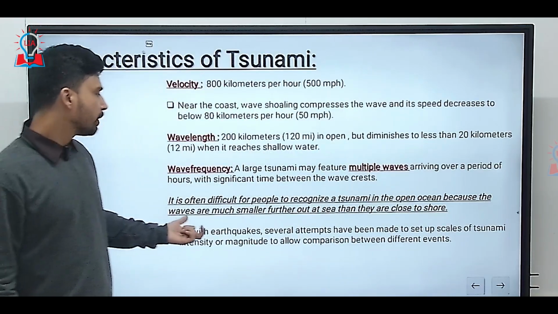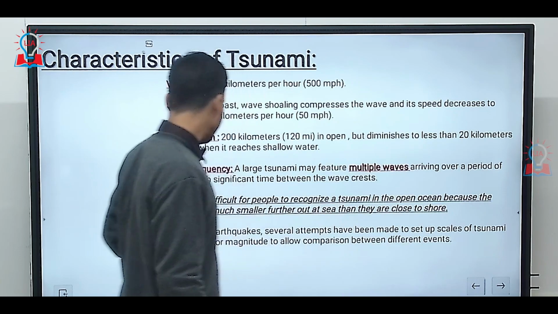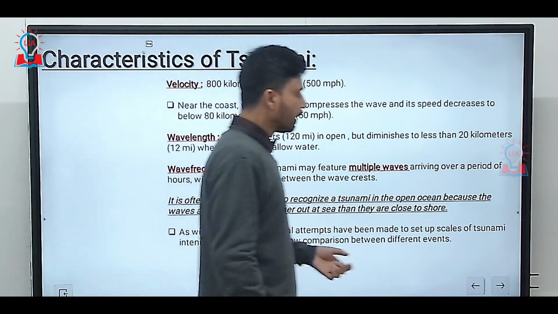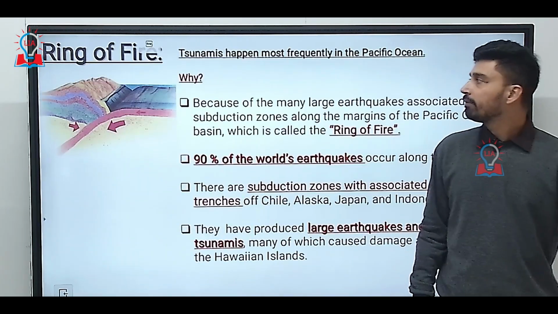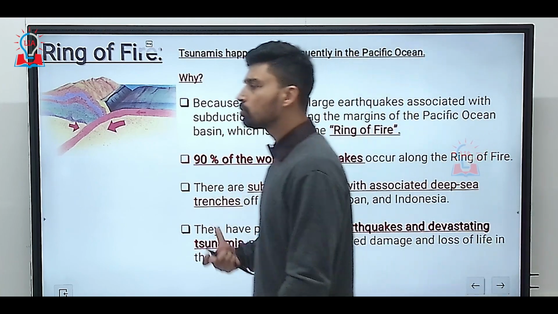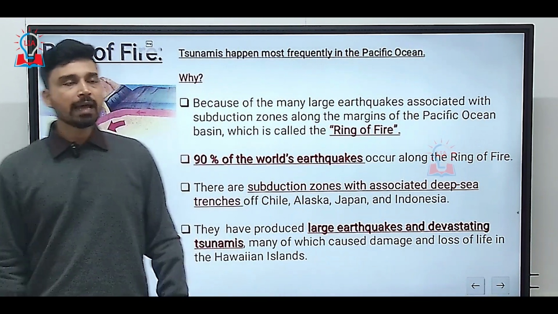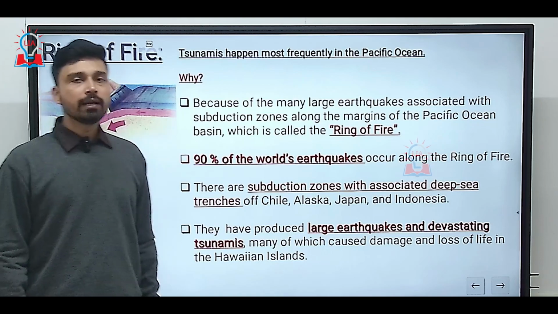So as with earthquakes, several attempts have been made to set up scales of tsunami intensity or magnitude to allow comparison between different events, but it has not been very successful. Now, most of the tsunamis that occur across the world happen in the region that is called the Ring of Fire.